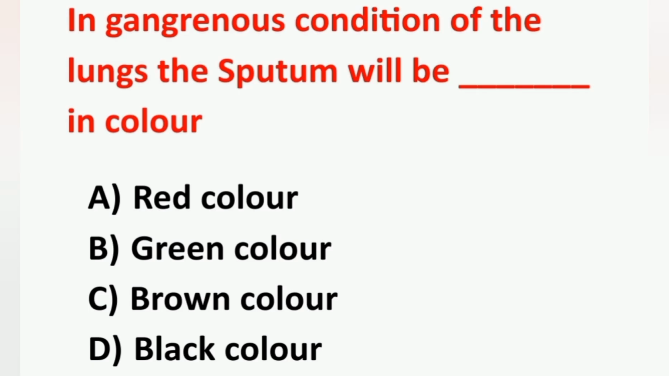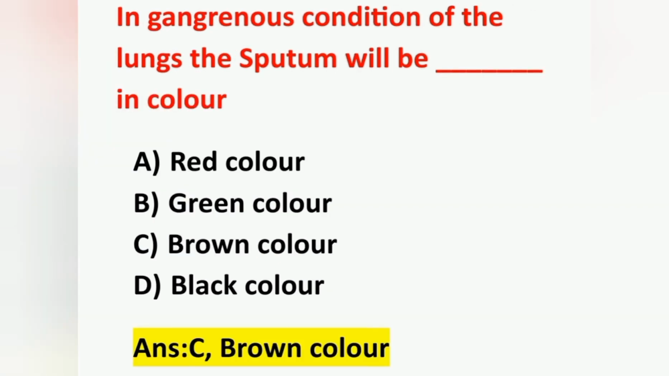Next question: in a gangrenous condition of the lungs, the sputum will be dash in color. Option A red color, option B green color, option C brown color, and option D black color. In a gangrenous condition, the sputum will be brown in color. Option C is the correct answer. A gangrenous condition means tissue death occurs in the lungs due to decreased oxygen supply. In that case, the sputum will be brown in color.